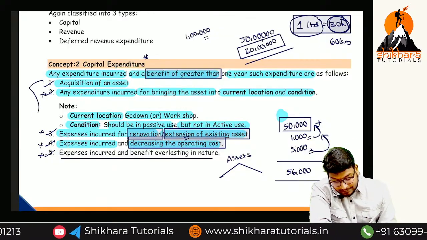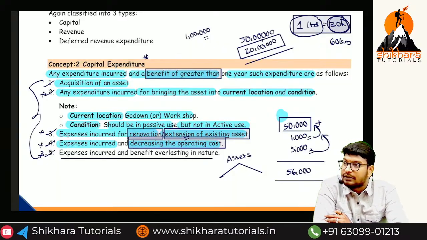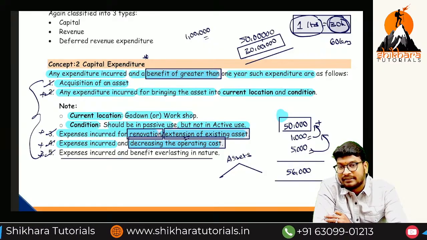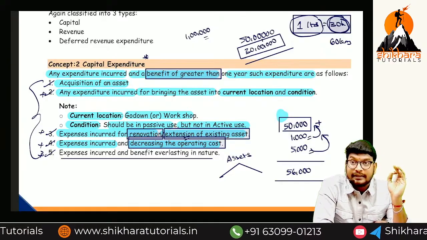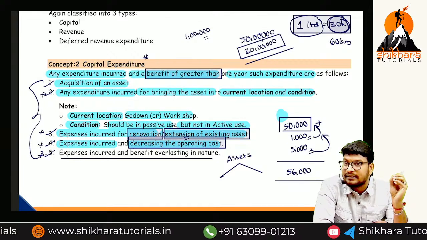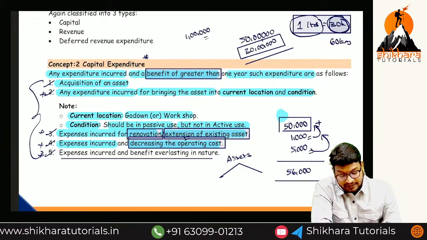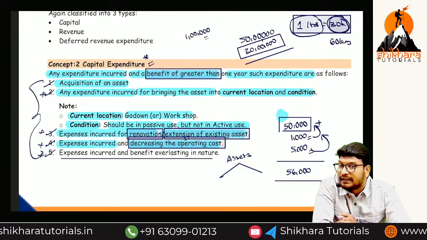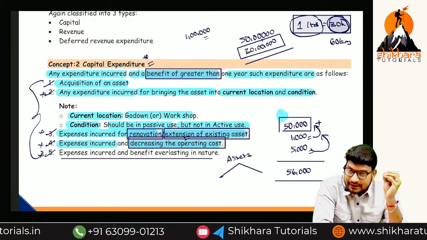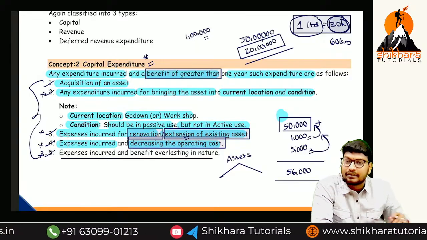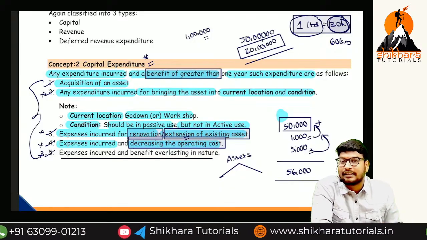Now only this type of expenditure we are going to consider as capital expenditure. The remaining we may consider as revenue expenditure or deferred revenue expenses. To conclude, any expenditure, if you take a balance sheet, on the asset side we have to record the capital expenditure. Where do we need to record it? Normally you would think the balance sheet liability side. No, the balance sheet asset side. We are incurring this type of expenditure in order to acquire the fixed asset. So that is the reason this capital expenditure will be disclosed under the balance sheet asset side.